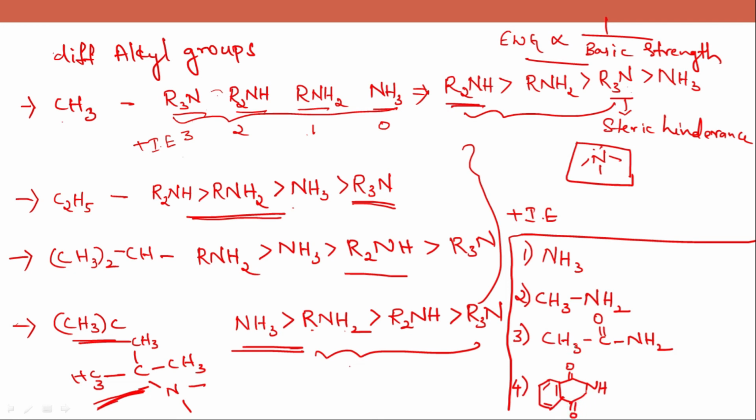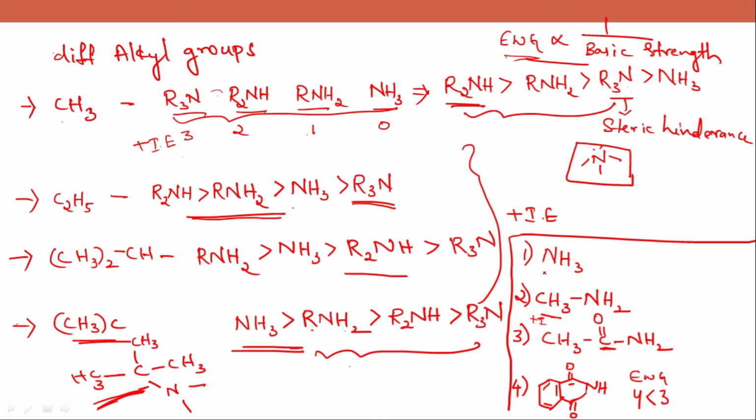You can see keto groups, one keto group in this example. Here you can see two keto groups. So by having two electron withdrawing groups, fourth option will have the least basicity. Then comes third option, which has one carbonyl group. And when you see first and second option has a methyl group, that is plus I group.